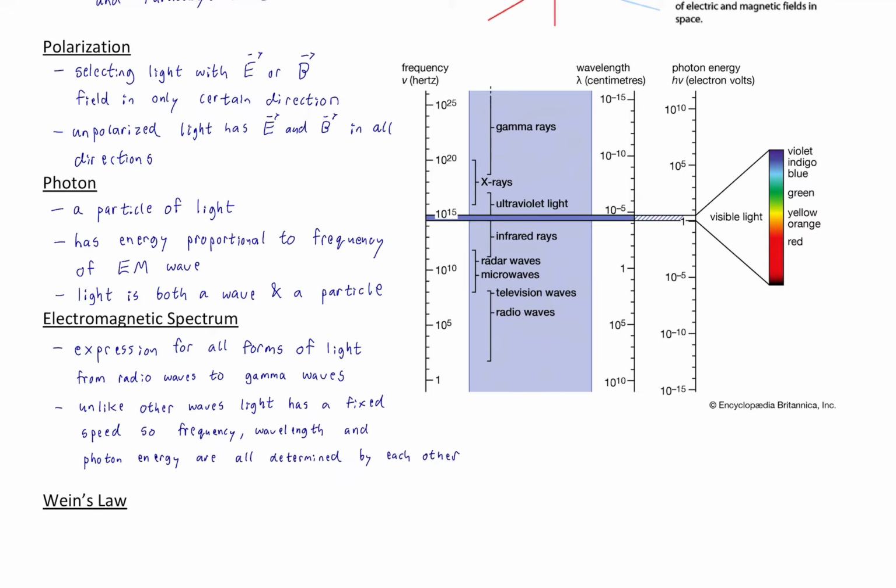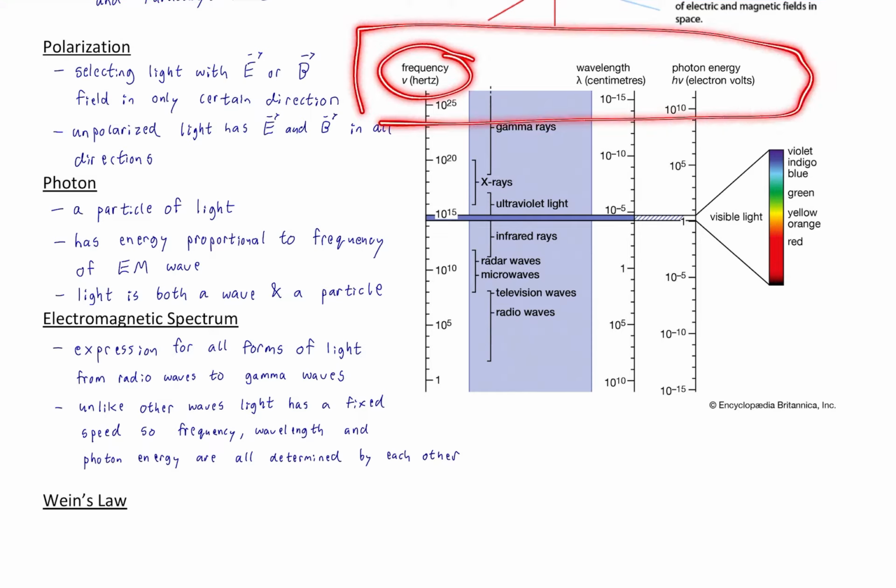Unlike other waves, light has a fixed speed, so the frequency, wavelength, and photon energy are all determined by each other. So if you know one, you know all three. Okay?